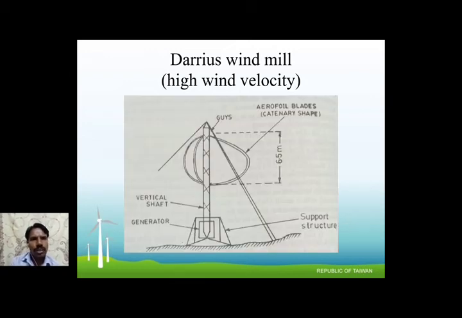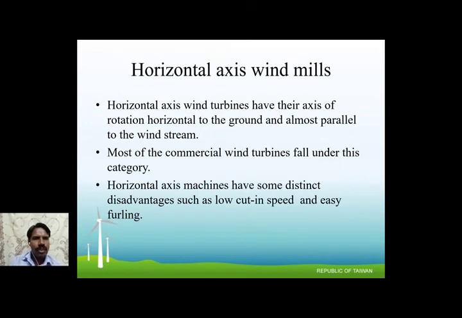Look at this Darius windmill. We have three aerofoil blades connected to the vertical shaft. On the bottom side we have the generator. The generator is always placed on the ground side. And then we go to the horizontal axis windmill.